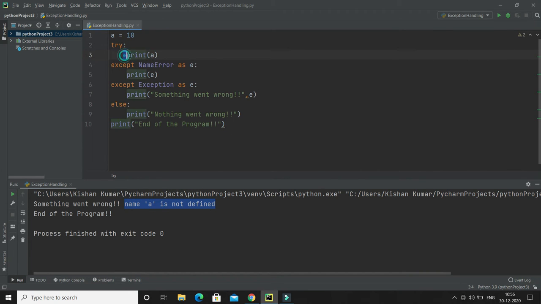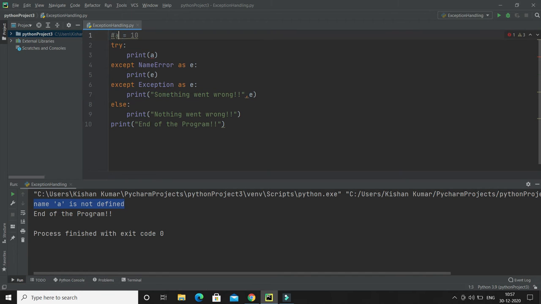Now if an exception arises in this line, if I do not define this variable and an exception arises in the try block, then the matching except block will be executed. So what is the matching exception here? NameError. So this block of code will be executed. If another type of exception arises apart from name errors, then this except block will be executed. That's how it works. Now let me show you. Here you can see name A is not defined because of this. Now the matching exception is this one, so this except block has executed. If some other exception arises, then this except block is going to execute.